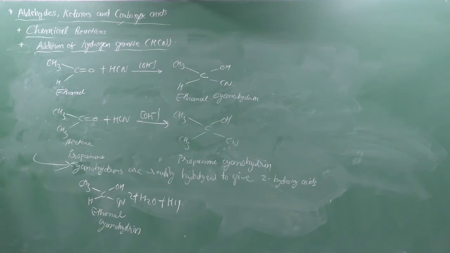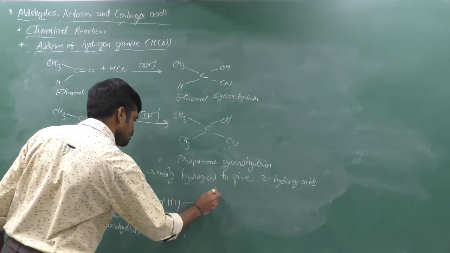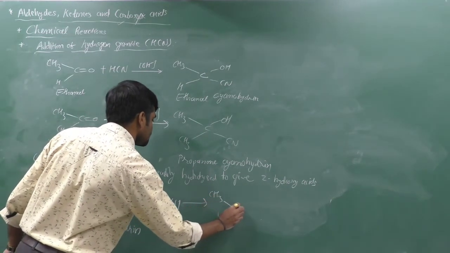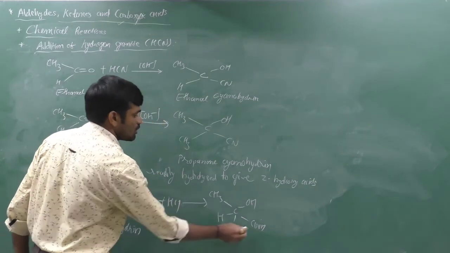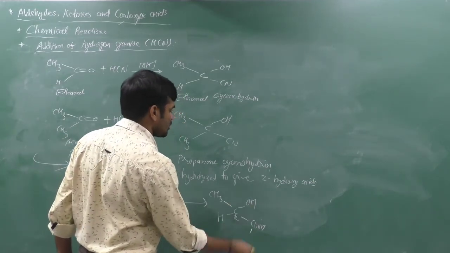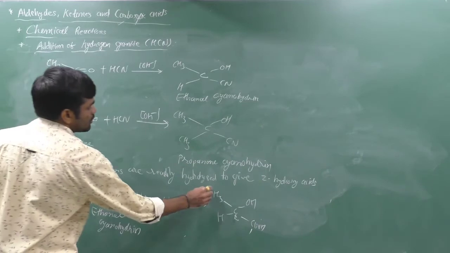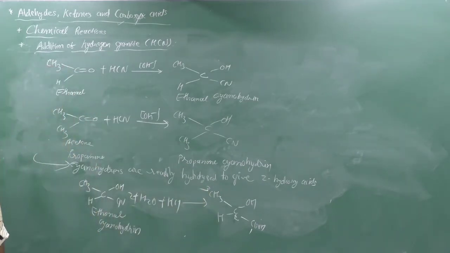It can give the product like that, CH3 CH OH COOH. Now it is a 2-hydroxy acid, the name is 2-hydroxy propanoic acid.